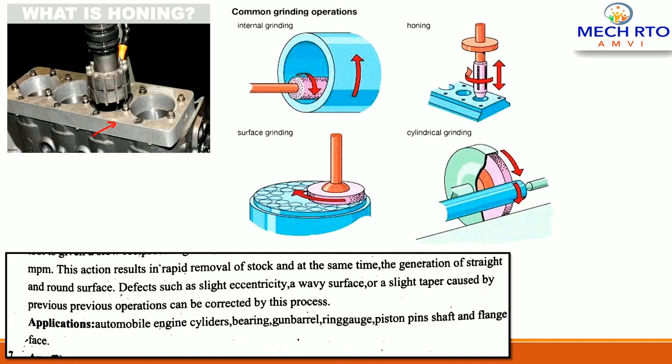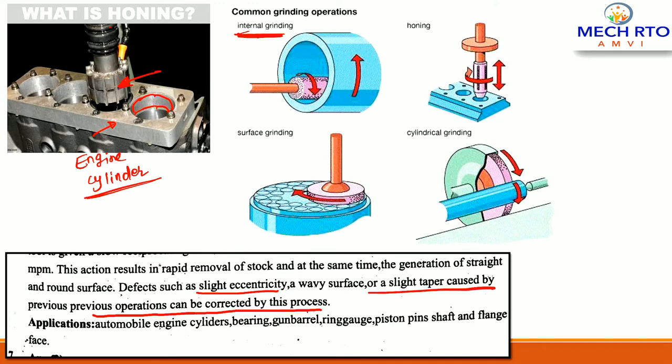Honing operation, here you can see that this is honing operation. This is an engine cylinder. To finish these engine cylinder surfaces, a honing tool is used, right? Grinding operations are also used, but specifically for removing wavy surfaces, defects, light eccentricity caused by previous operations, they are corrected by the honing process.